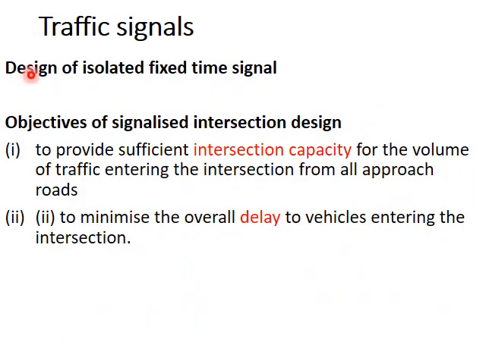Next is the design of traffic signal. The objectives of signal design are to provide sufficient capacity for the intersection, that is the place where the roads are crossing, and to reduce the delay or the waiting time or the stopping time of the vehicles. Because when a signal is operating, in the red phase vehicles are stopping. So that is called the delay.